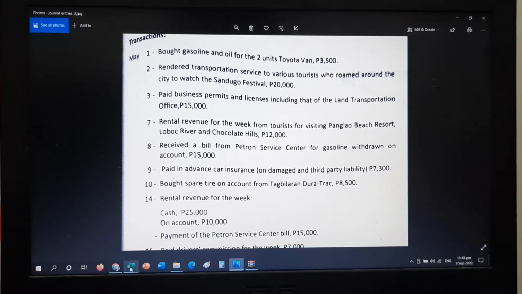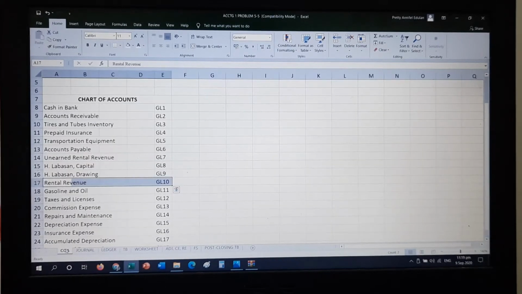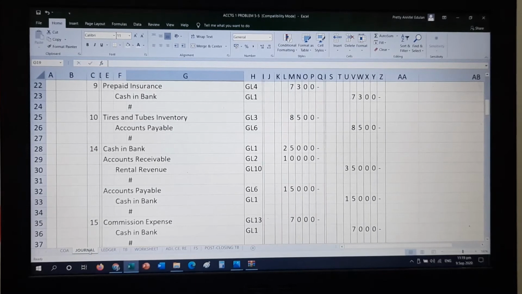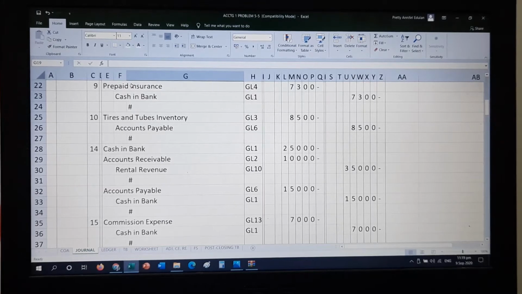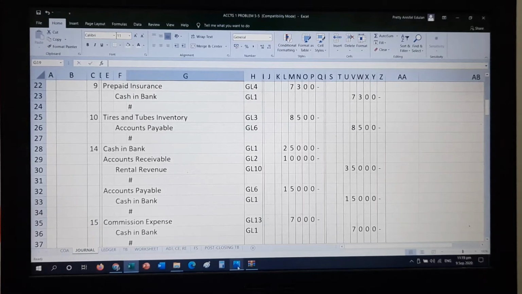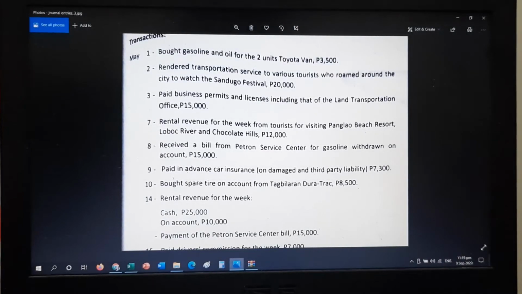So look at the chart of accounts. That is prepaid insurance because you paid it in advance. That is 7,300. Since you paid it already, that is cash in bank. Where's the problem again here? Where is it? We are already in 10.